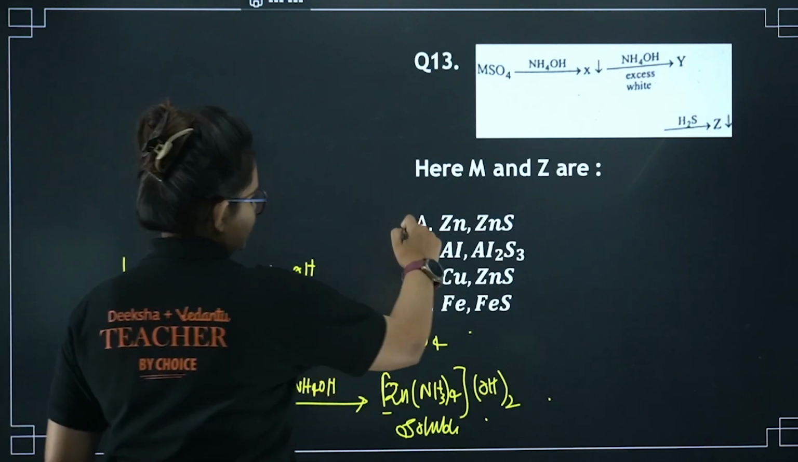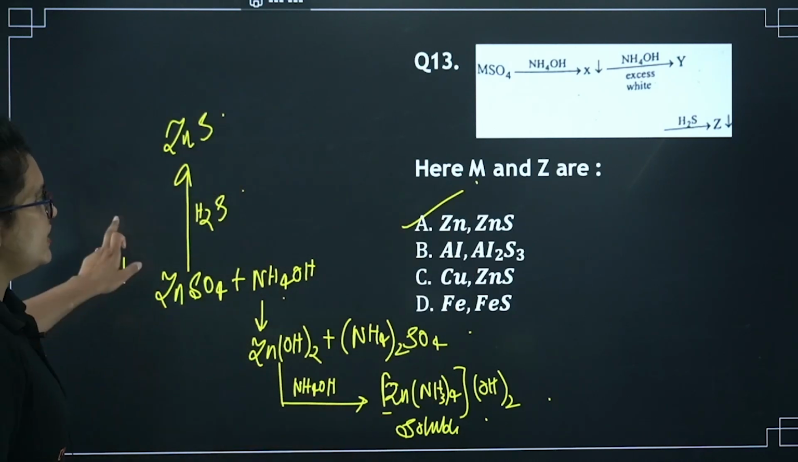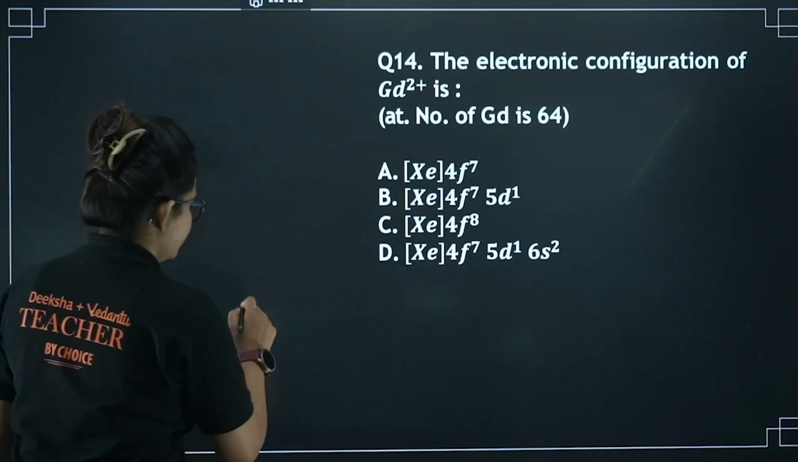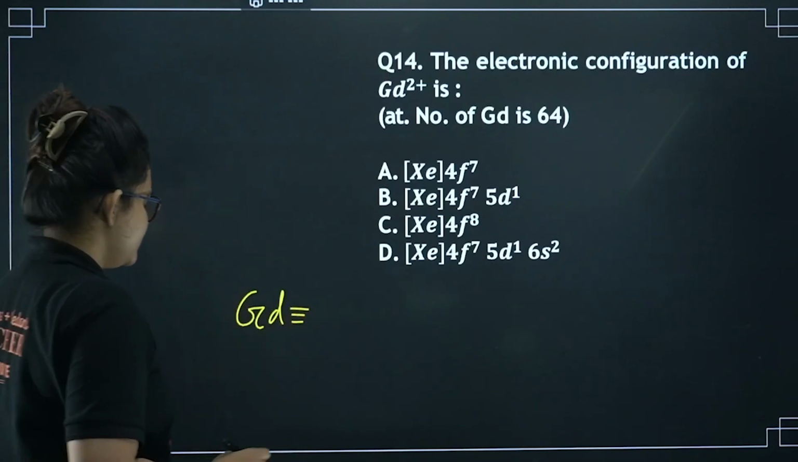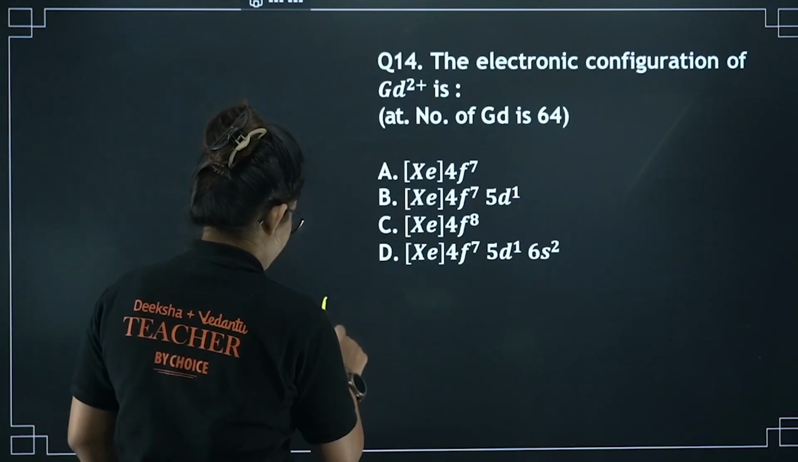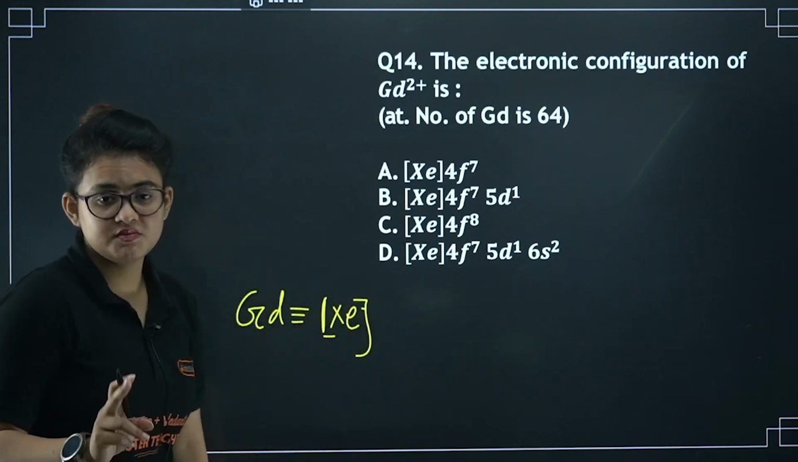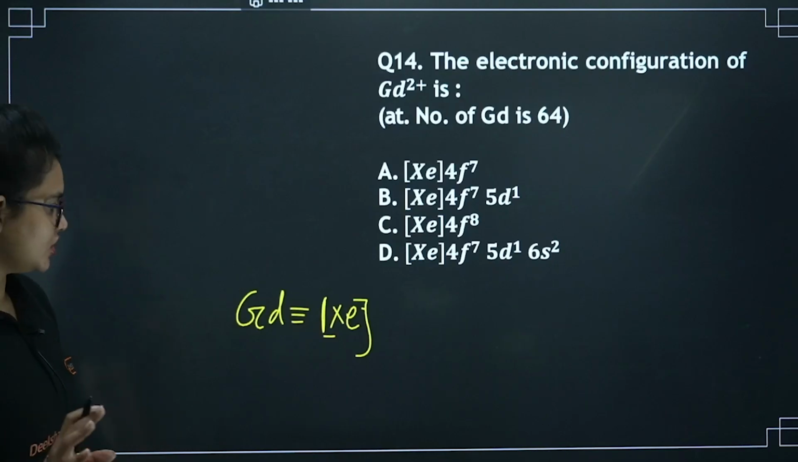So that's going to be the correct option. I guess it's clear to you. Let's proceed for the next question. Here you can see the electronic configuration of gadolinium 2+. Let's find out for the gadolinium. So gadolinium is basically 64, it is given. So up to 54 we can shorten it with xenon, because the atomic number of xenon we know is 54. Now 10 more we have to fill.